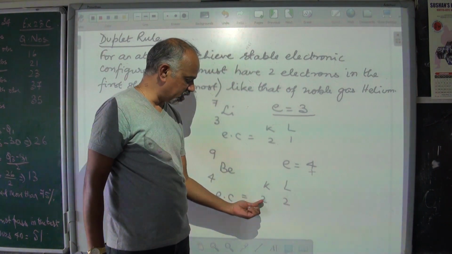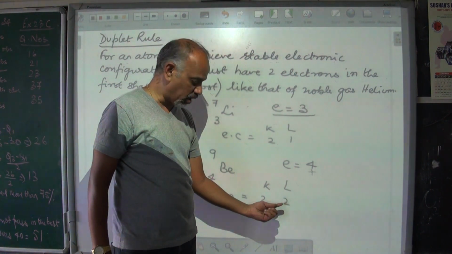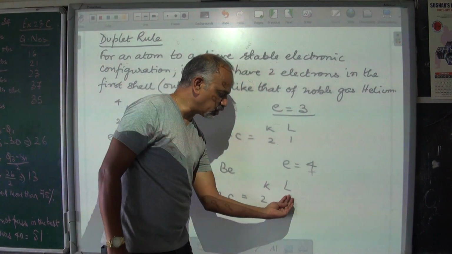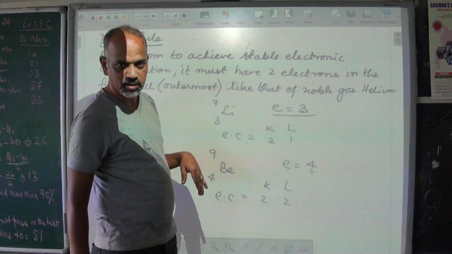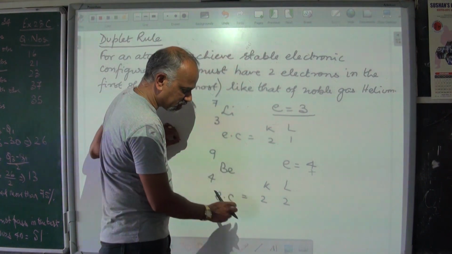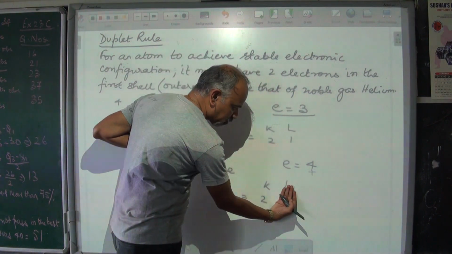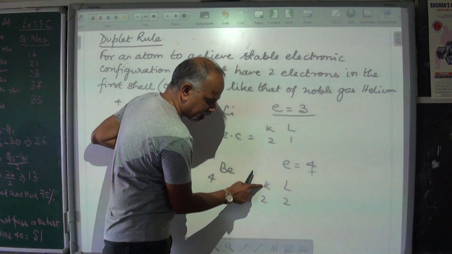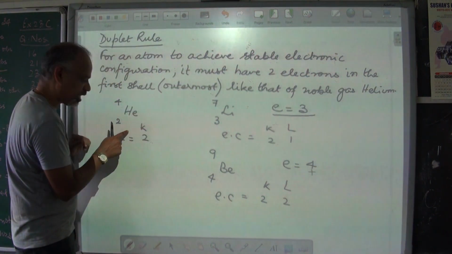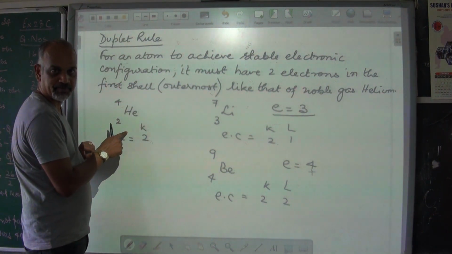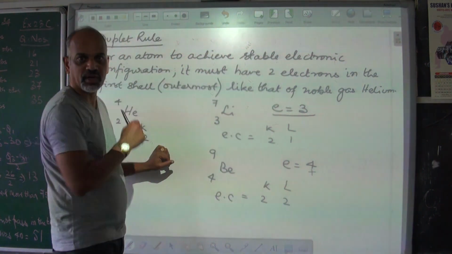If it has to be fully filled, this has to be 2 and this has to be 8, or this has to be 2 and there should be nothing here, which means there is no second orbit at all. So what beryllium does is it gives away the 2 electrons. If these 2 electrons are given away, it has a K shell which is fully filled. It attains the same electronic configuration. So it has attained stable electronic configuration.